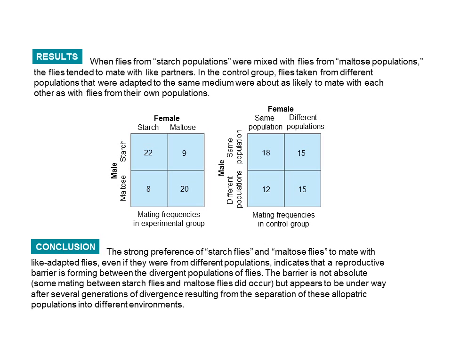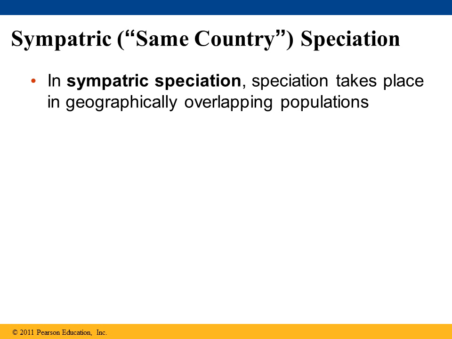The results she found were that when the flies from the starch population were mixed with the flies from the maltose population, the flies tended to mate with like partners. This can be concluded that a reproductive barrier had been formed between the two divergent populations of flies, forming new species. So let's talk about sympatric speciation. In sympatric speciation, speciation takes place in geographically overlapping populations, which means new species develop in the same area.